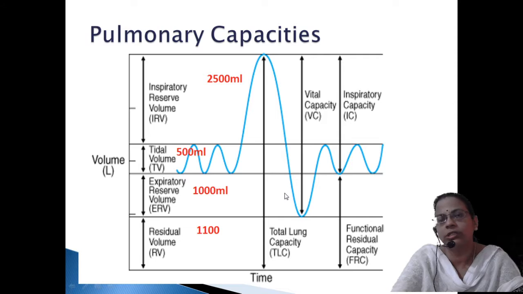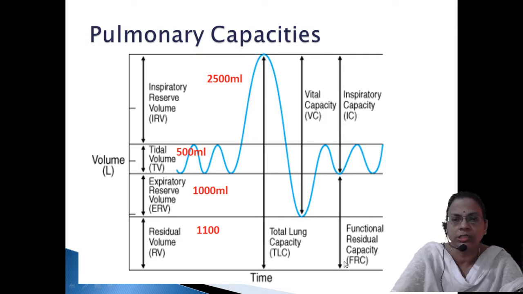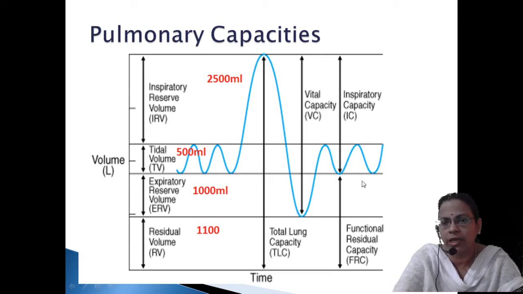Then next one, it is functional residual capacity. You see this one, functional residual capacity. That means the amount of air retained within the lung after normal expiration. So this is the normal expiration.